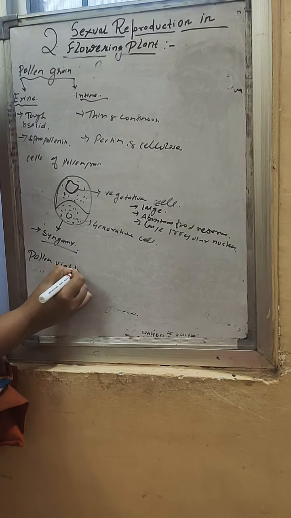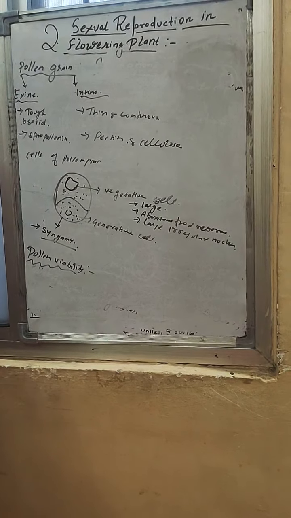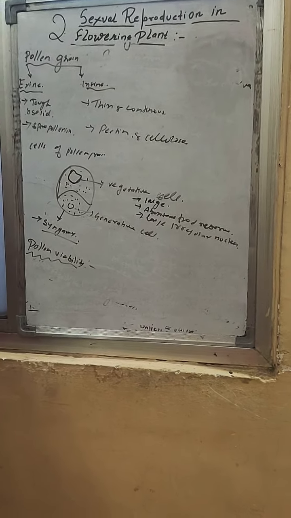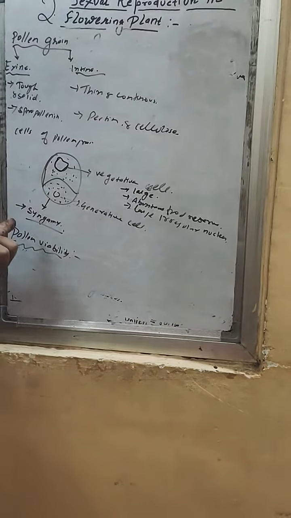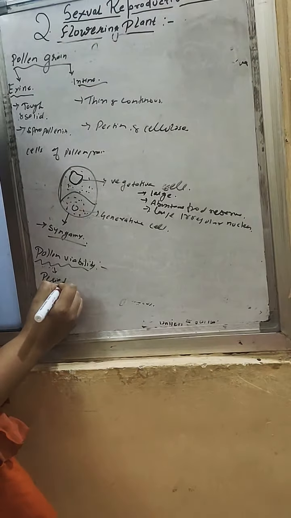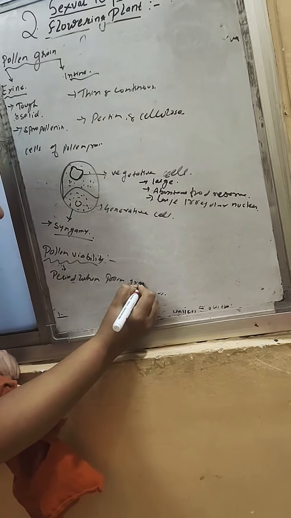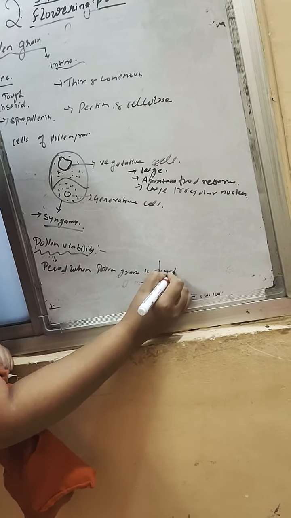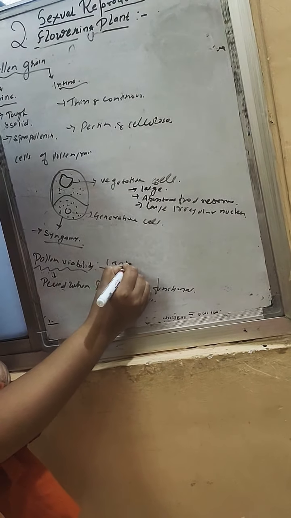Now our last topic is pollen viability. How long does pollen remain viable? Pollen viability is the period when the pollen grain is functional, and one pollen grain is functional for only 30 minutes.